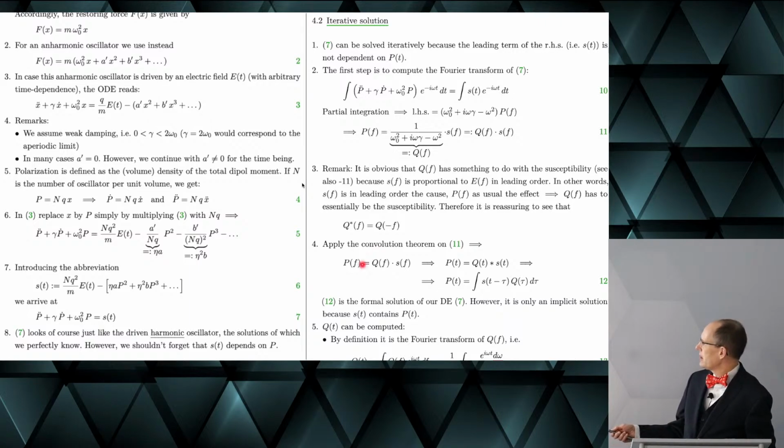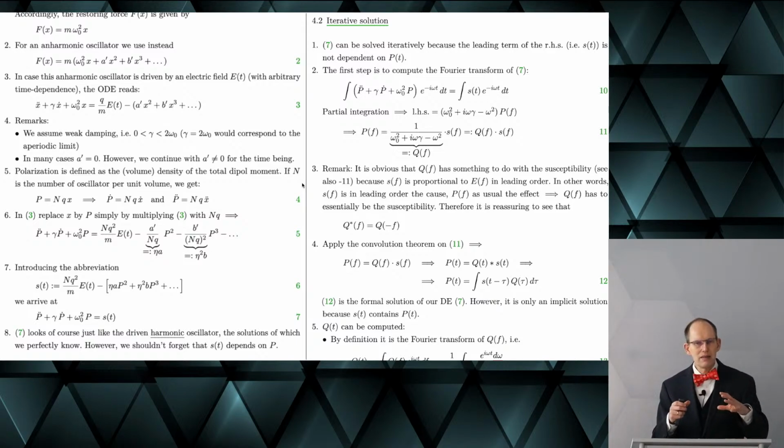Okay, back to the problem that we want to solve. You see that we have this relationship in equation 11. And now we apply the convolution theorem, so we go back to the time domain. Then we find that the polarization is given as the convolution of this thing, which in leading order is the electric field, and this term here, Q of tau, which is basically the susceptibility.